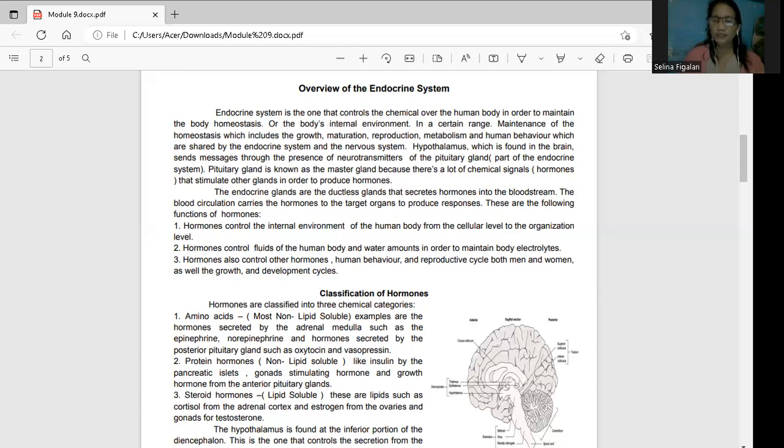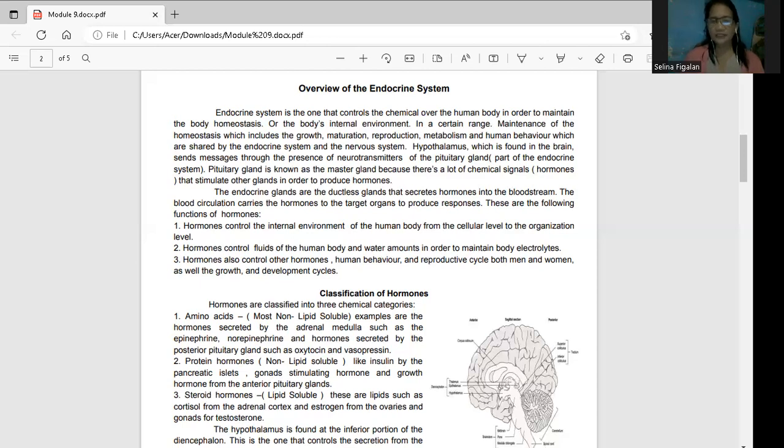Okay, so the governing of neurotransmitters, that is under your nervous system, but hormones during the fight or flight, like for example your epinephrine, that is under the internal factors, which means that it is under your endocrine system. If it is an external factor, that is under the nervous system or the neurotransmitters.